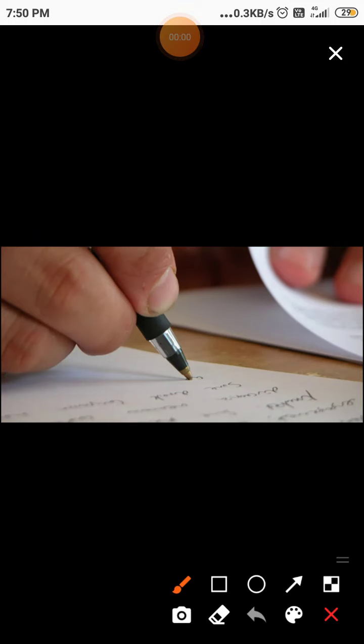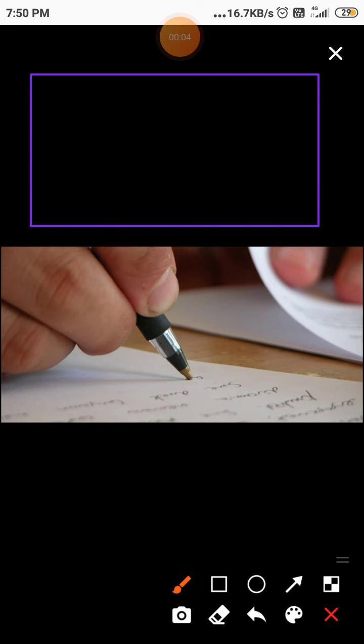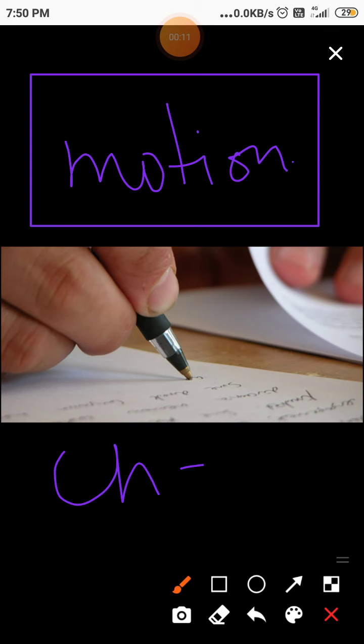Favorite Khushi, and today we are going to see a very interesting topic. So let's see what the interesting topic is. The topic is motion. Today we are going to see the first chapter of physics, right?